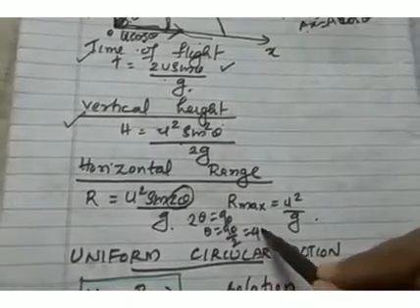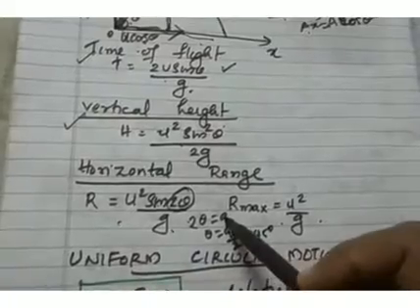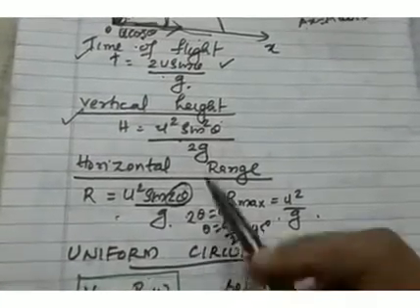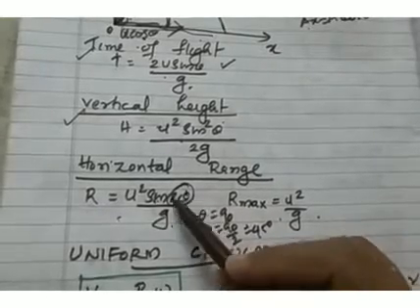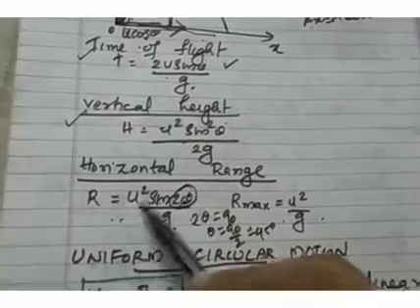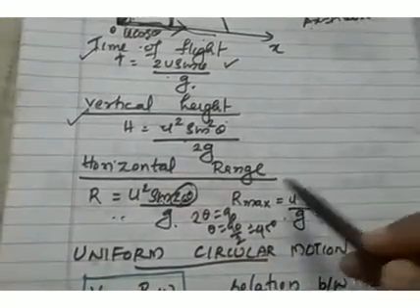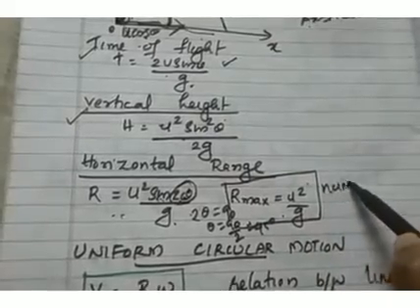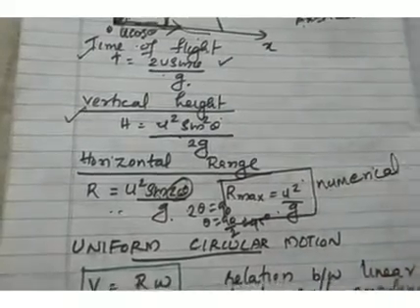That is 45 degree. So horizontal range is maximum when theta is 45 degree. And when you put theta 45 degree here, 2 theta will be 90, sin 90 will be 1. So the maximum horizontal range is u square by g, and you must remember this expression for horizontal range. You can expect a numerical from this part.